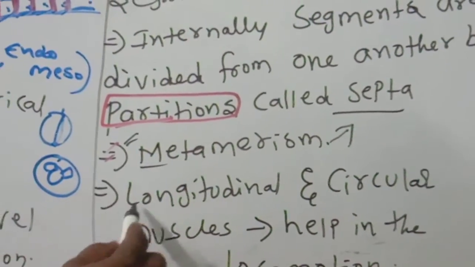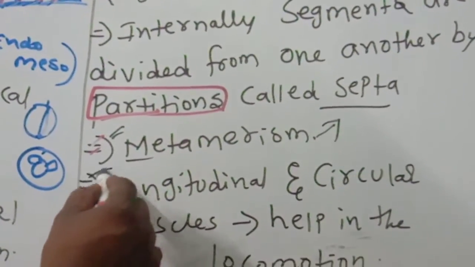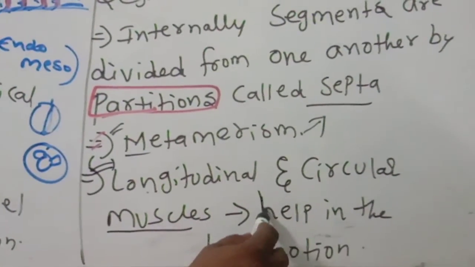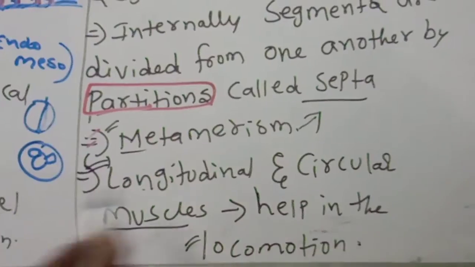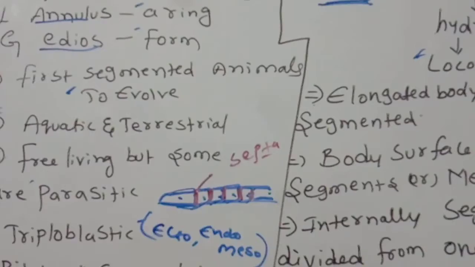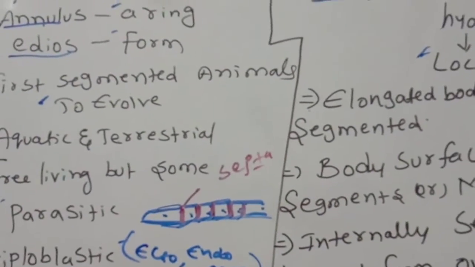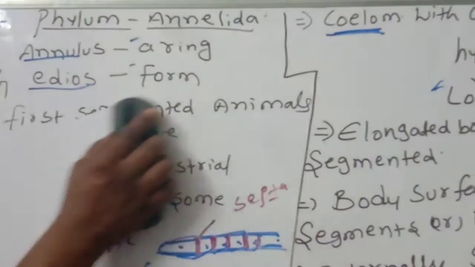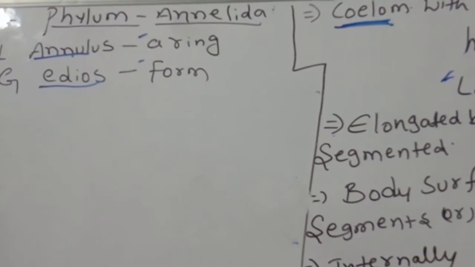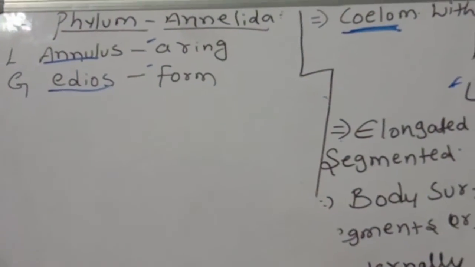And the 2 types of muscles which are helpful in locomotion. What are the 2 types of muscles? The earthworms or annelids have longitudinal and circular muscles which help in what? Locomotion. So children, these points you should notice very clearly. The next important thing is some more characters. We will discuss more characters of annelids. What are the some more characters? Going to discuss.